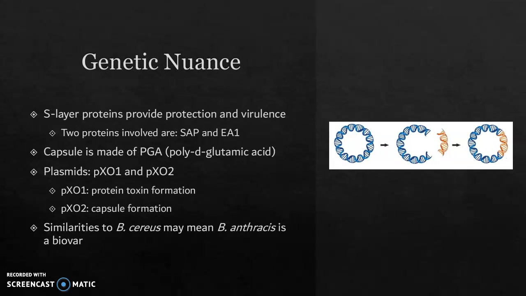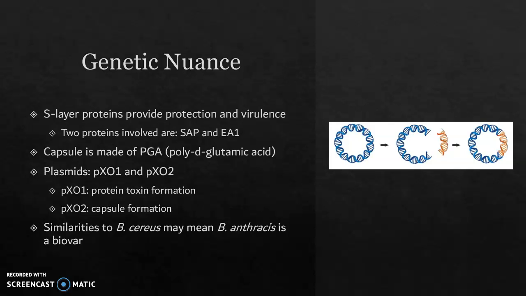Genetic nuance. One of the large genetic nuances of Bacillus anthracis is its S-layer proteins. These proteins are in two layers, a surface active protein, or SAP, and an EA1, which is a surface antigen. Its capsule, poly-D-glutamic acid, or PGA, is a polysaccharide that is antiphagocytic and resistant to mammal proteases.